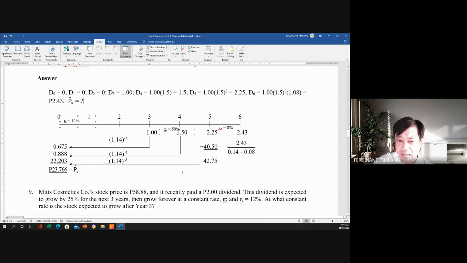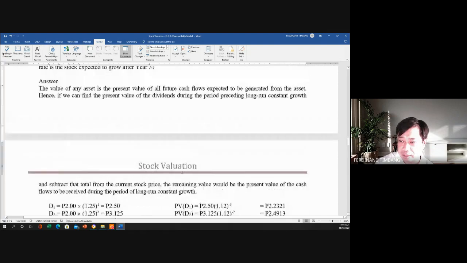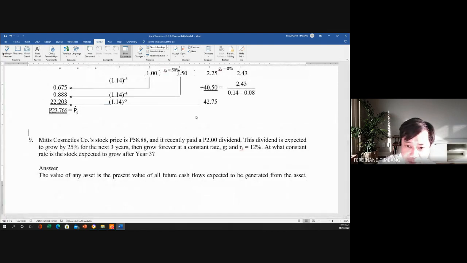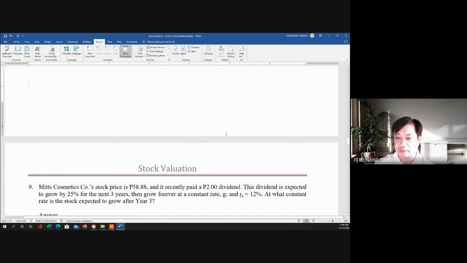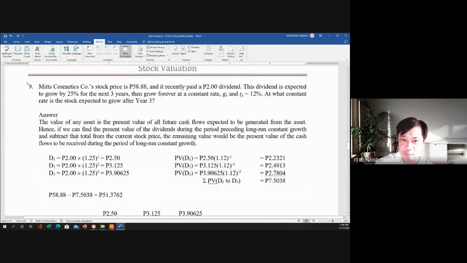So number 9 now. Number 9. This number 9 is a bit difficult. So let me have it read again. MITS Cosmetics Co.'s stock price is P58.88, and it recently paid a P2.00 dividend. This dividend is expected to grow by 25% for the next 3 years, then grow forever at a constant rate, G, and Rs equals 12%. At what constant rate is the stock expected to grow after year 3?